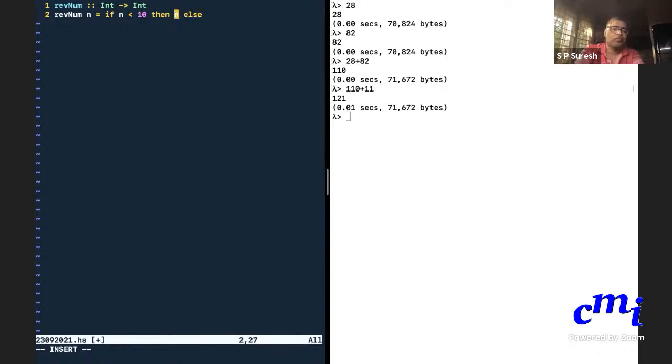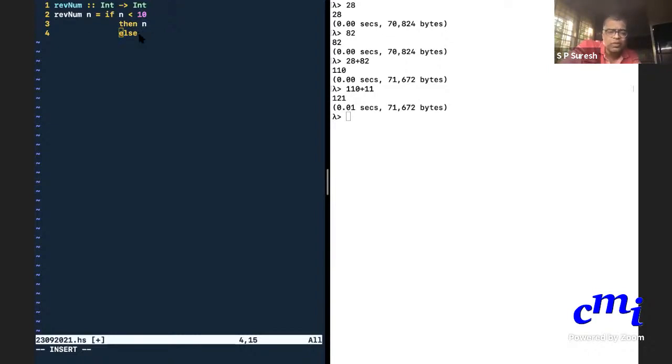Else. This is like the mathematical case split expression. If this case holds, then my answer is this. Otherwise, my answer is this. And that is a value that you are giving. It's not a statement. So for reverse of number, there are two cases. In case when n is less than 10, reverse of n is just n. Otherwise, you will have to do some work.